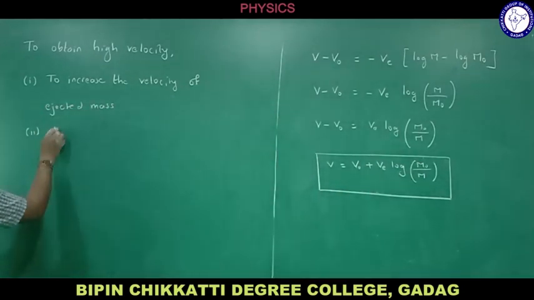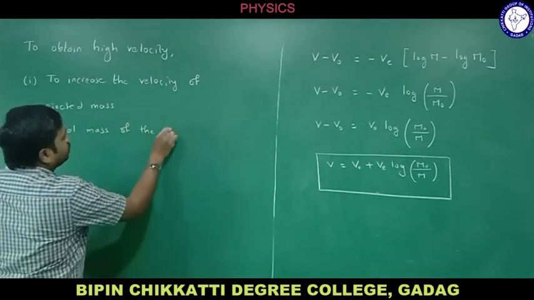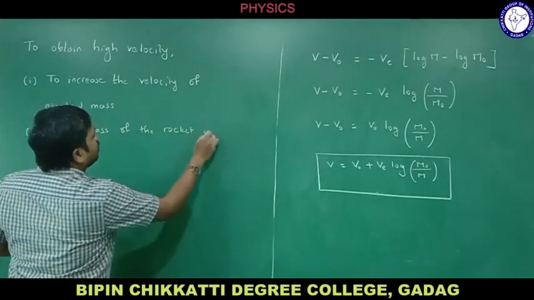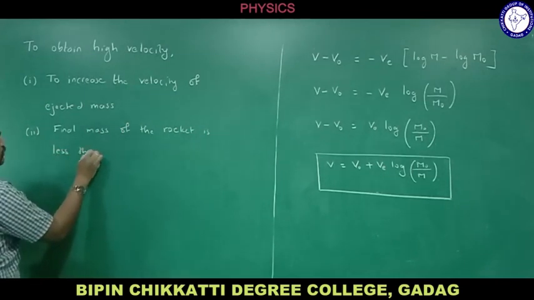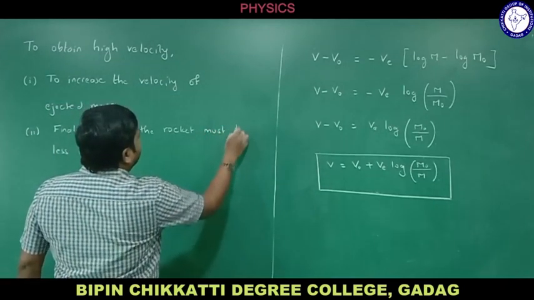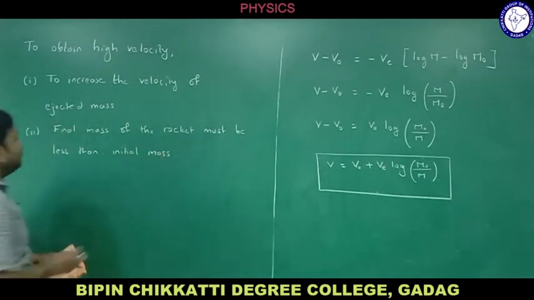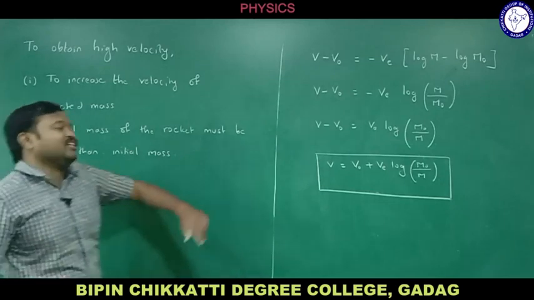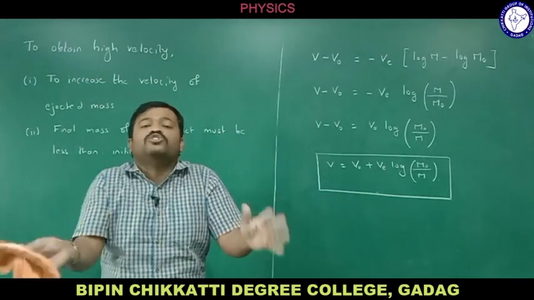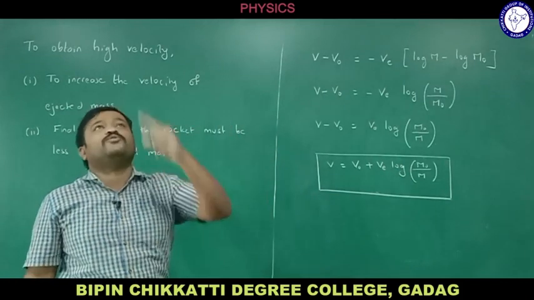So let me call now here, that is final mass of the rocket, must be less than initial mass. Let me take like this. Okay, final mass of the rocket must be less than initial mass, right? So this is final mass and this is initial mass. Means as the rocket moves, it must lose the mass and it must lose more mass, right? If it loses more mass, it goes with a higher velocity.